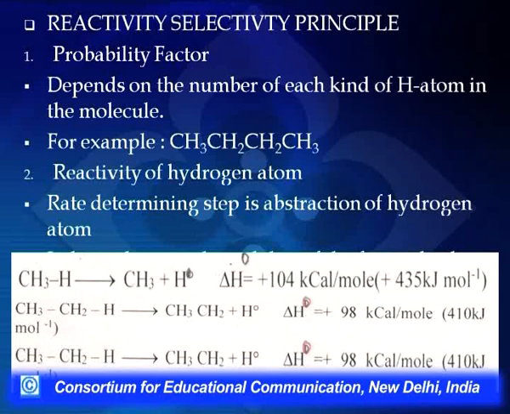That means the tertiary free radical is most stable and it will stay in the reaction medium for more time. So the chances of effective collisions will be more and the chances of getting product will be more. This is what the logic says. That means the formation of tertiary is easier as compared to secondary, as compared to primary.